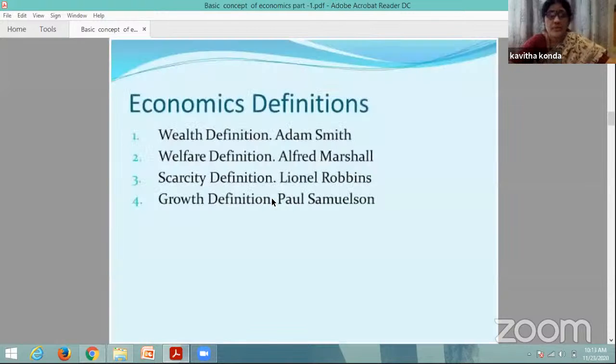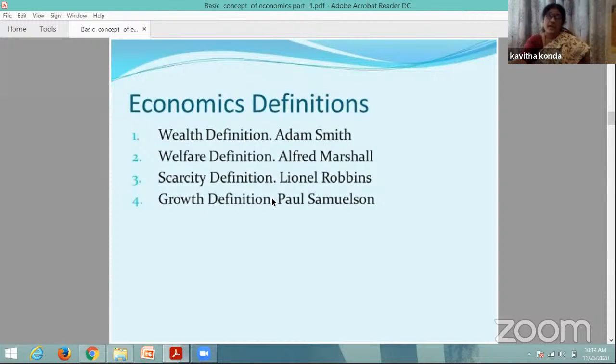So some of the economists have thrown light on economics with their definitions. Students, economics explains the economic activities of human beings, and mostly the choice among unlimited wants that are to be satisfied with limited resources. Among these scarce resources, they are compelled to choose among the different uses of the factors. So the economic definitions were given by the most important economists.